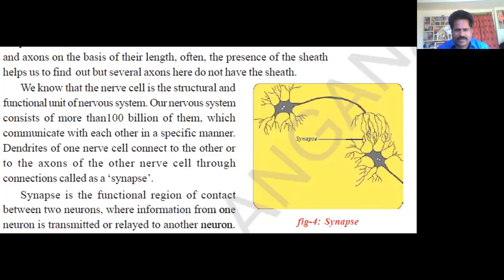Synapse is the functional region of contact between two neurons, where information from one neuron is transmitted or relayed to another neuron. These are regions of minute gap, and essentially neurons do not have any protoplasmic connection between them.